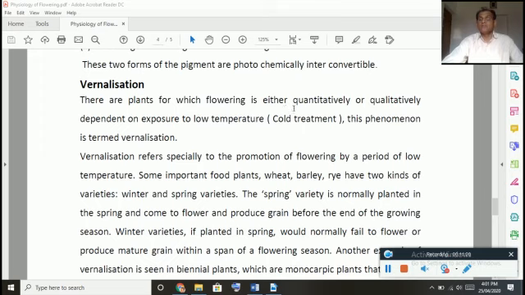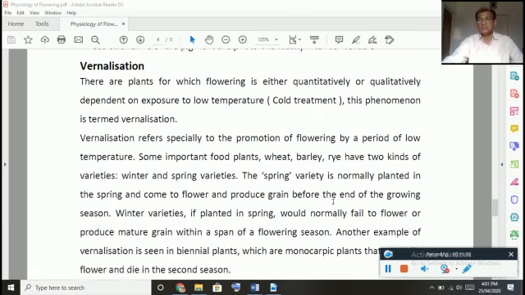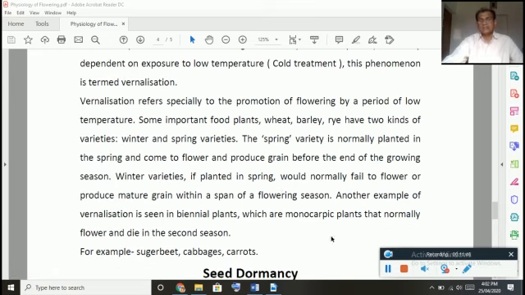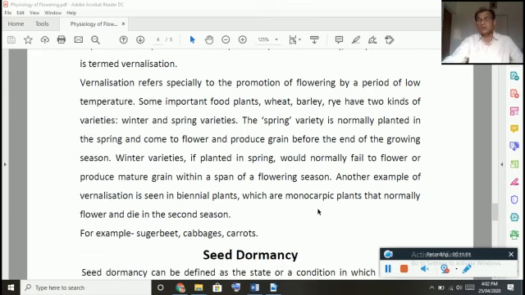So flowering is either quantitatively or qualitatively dependent upon the low temperature. So this is termed as what? Vernalization. So it is nothing but promotion of flowering in a plant by providing low temperature. So chilling treatment, cold treatment, it is otherwise called. So as I said already, very commonly it is used in horticulture department. In several plants, this chilling treatment or the vernalization is made. Even in the crops also, you can grow the crops in off-season with the help of vernalization.